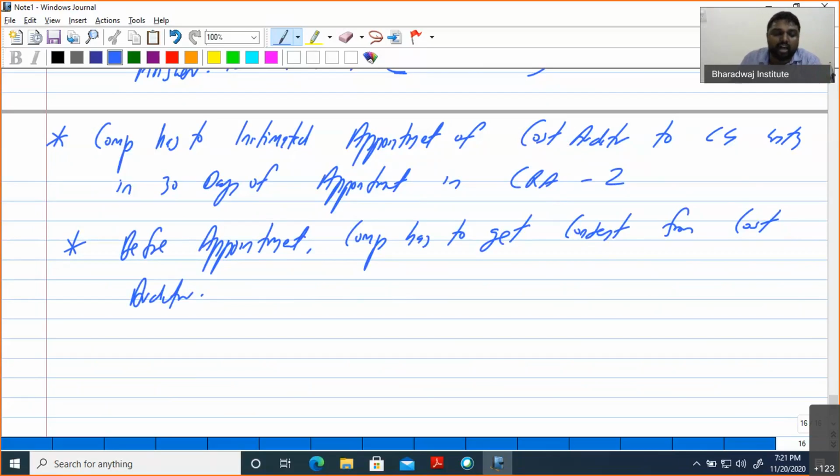Consent should be taken from the cost auditor. This is also recently added. If you don't get the consent of the cost auditor, then the appointment is not proper. Now another main point.